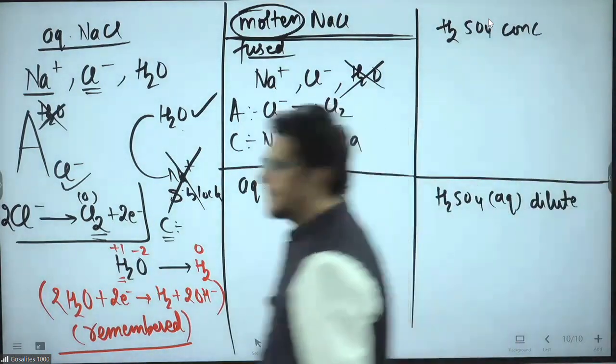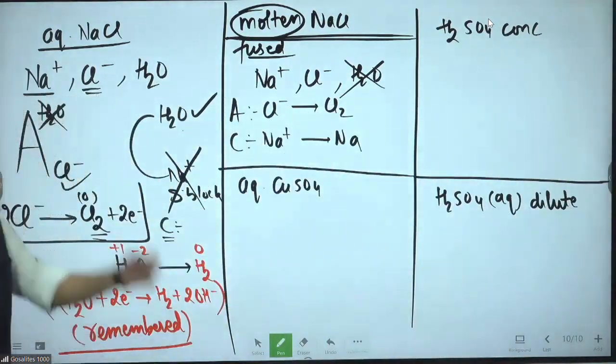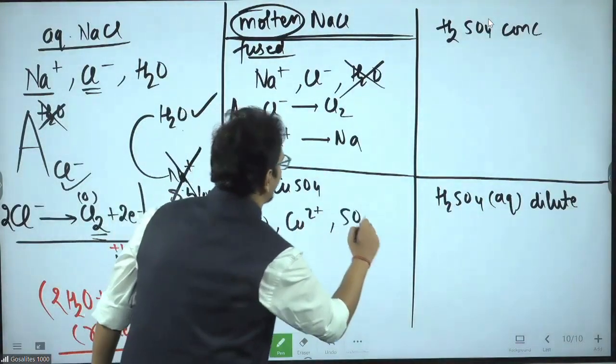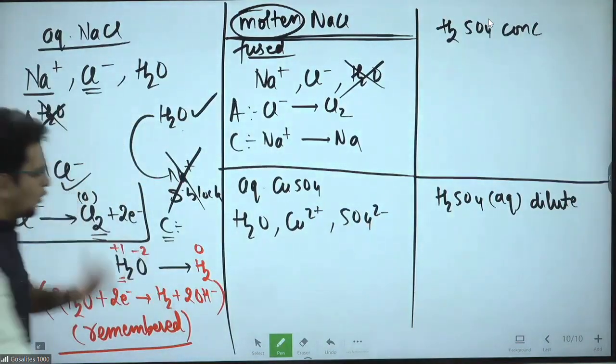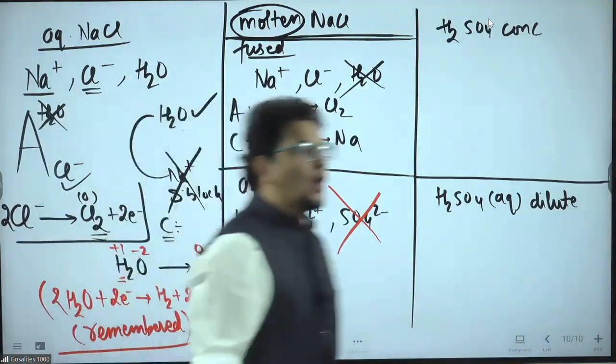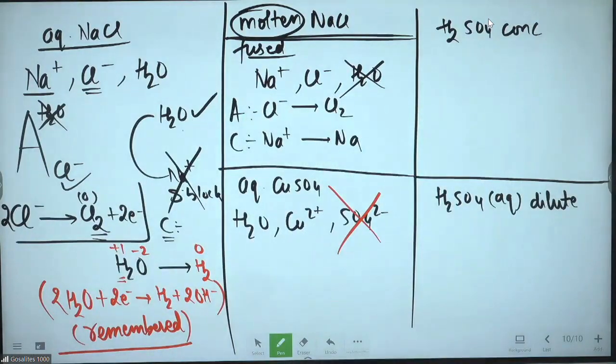No problem at all. Aqueous copper sulfate. Aqueous copper sulfate means water, Cu2 plus and SO4 2 minus. These are the candidates. Out of that, one person was worrying, "Sir, so much syllabus is there, how can I complete?" They were already in the highest oxidation state. They could not go any further. So they are out of the race.